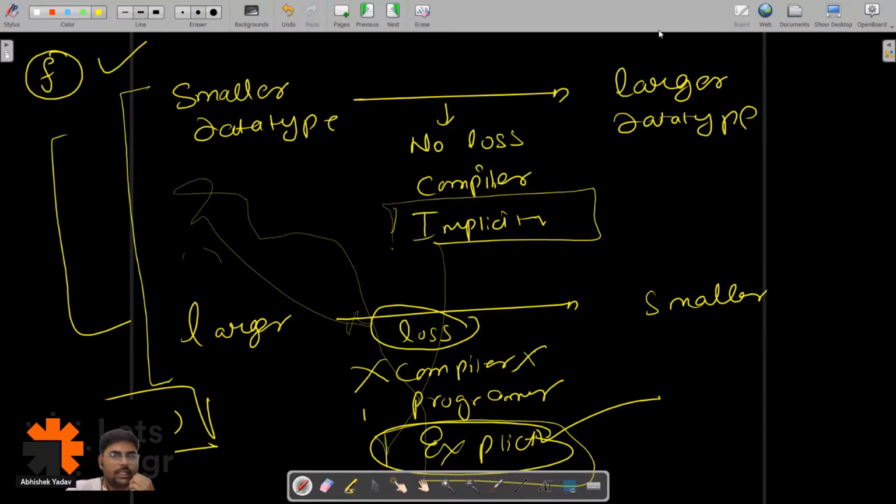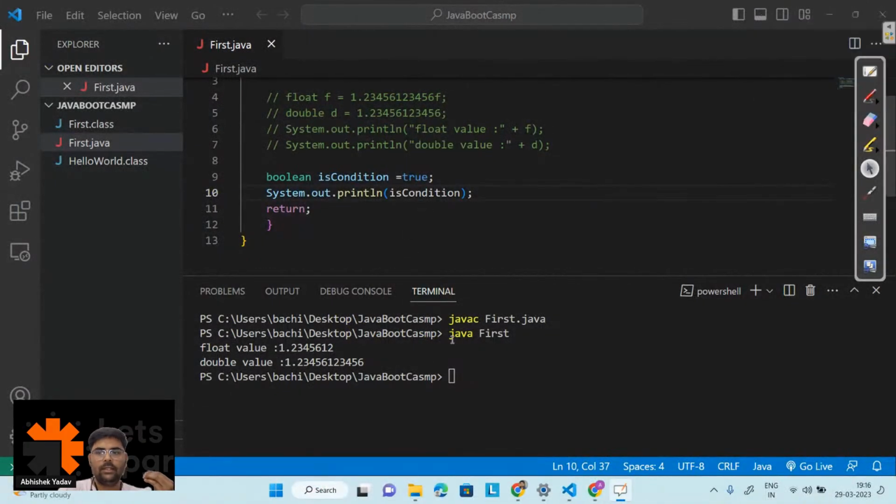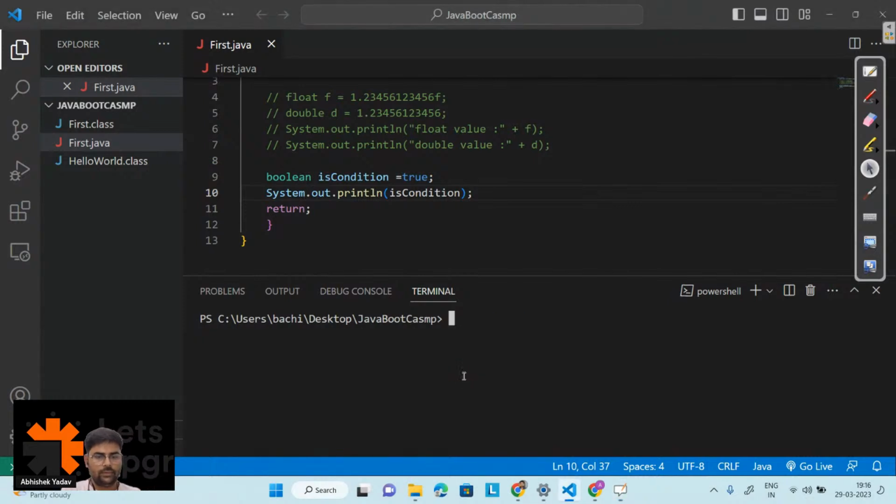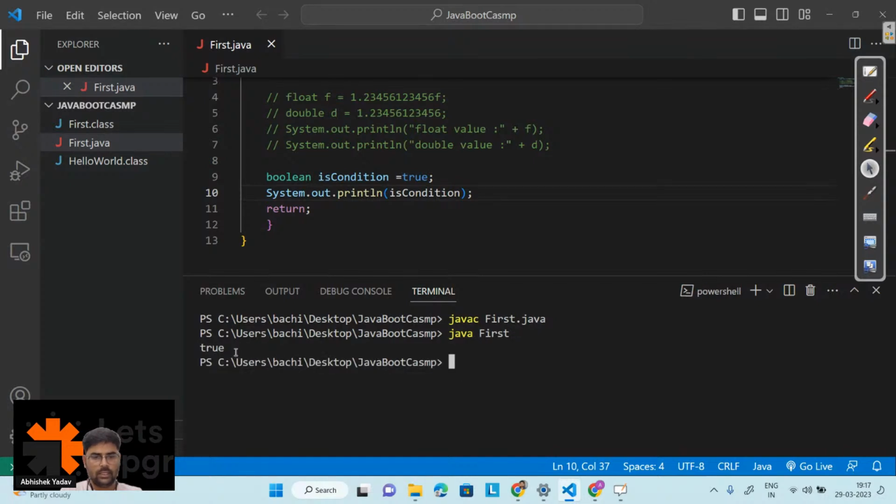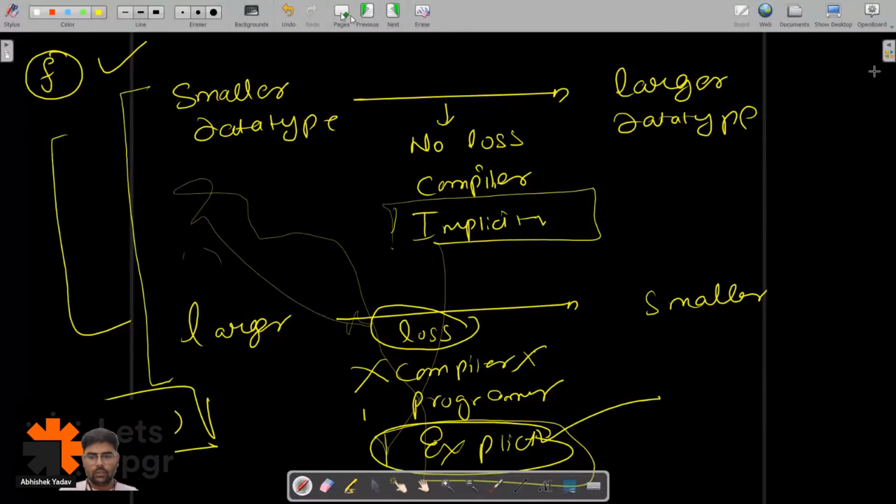Correct. So now let's move to the next topic. Here, let's try to run this code, right? First this one, and this one, Java. So I am getting true on the output screen, right? If I put false here, I will get false on the output screen, right? So we have 13 minutes left.